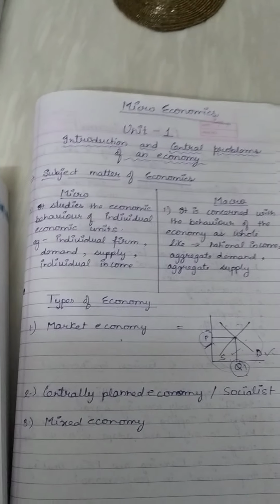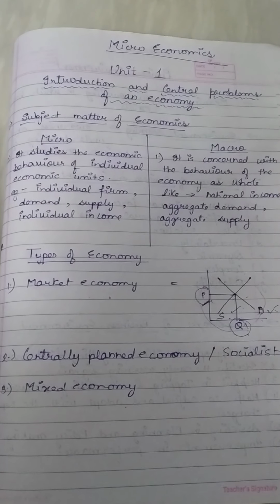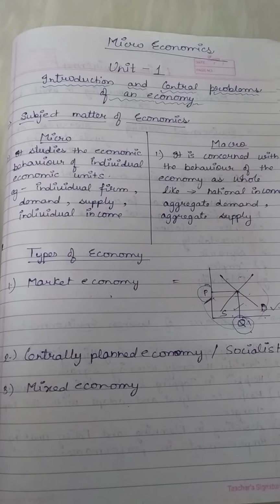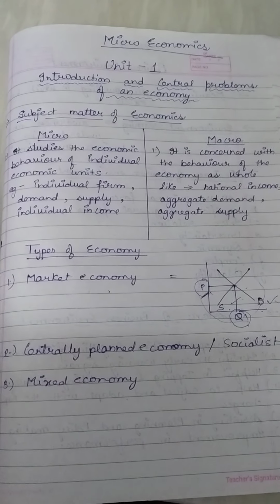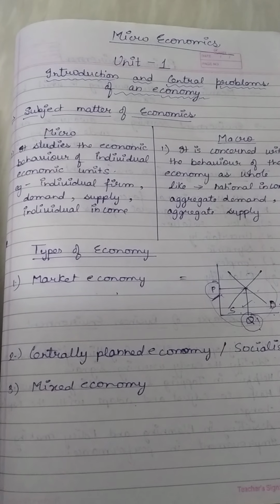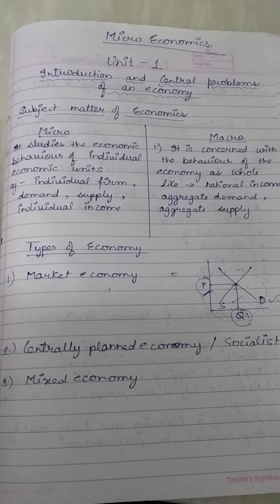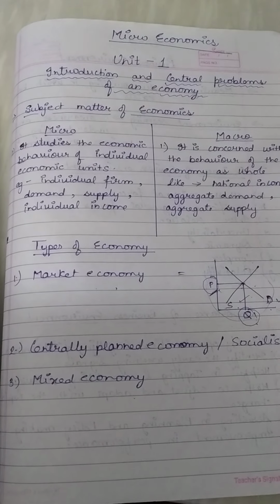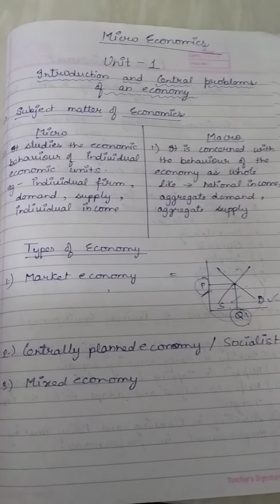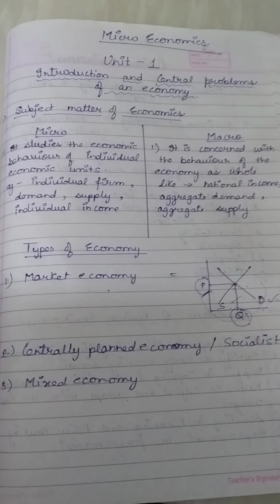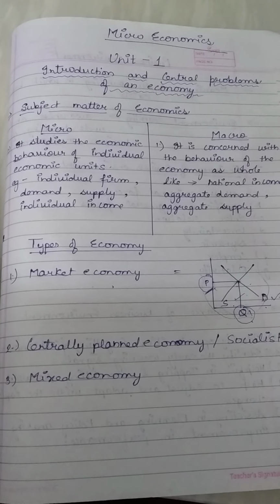Now next one is the mixed economy. Mixed economy example is India. That means in our country we are allowing the interference of the government, and we are also allowing the market forces to work freely. How? In our country the commodities' price can be set by the industries on their own. That means there is no interference of the government in the price mechanism of the commodity. Business persons or industrialists can set up prices according to the market condition. They can sell their commodities in other countries also.